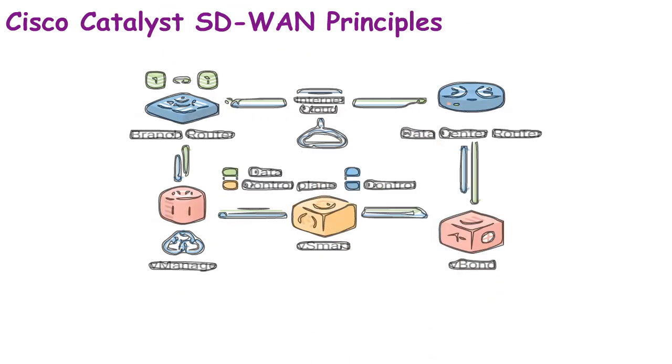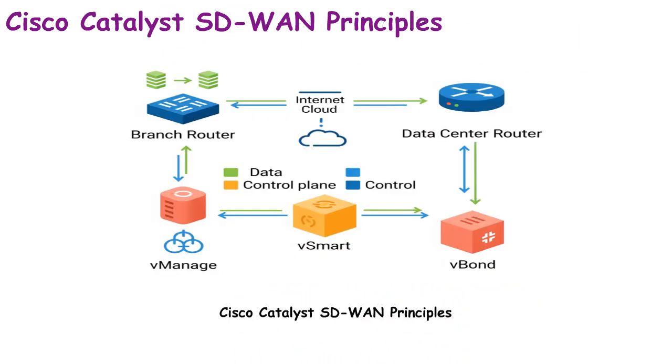Cisco Catalyst SD-WAN redefines how enterprises build and operate wide-area networks. Imagine replacing winding country roads with a modern highway system, ensuring faster and safer journeys. The principle revolves around separating the control and data planes. The control plane manages routing intelligence, policies, and secure connectivity between sites.